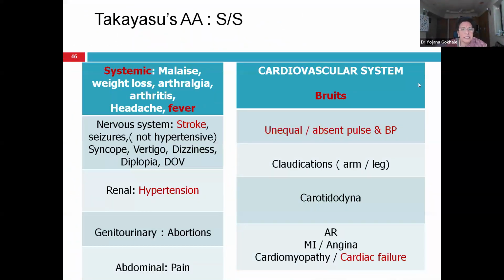So Takayasu arteritis can present with systemic features quite often as PUO, then young stroke, young hypertension, recurrent abortion in female patients, abdominal pain, and examination-wise, the patient can have absent pulse and bruit, or the patient can be in cardiac failure. In a PUO patient, when you do CT PET, you can detect uptake in the aorta and its main branches. Every young patient of stroke and young hypertension, look for peripheral pulsation, take blood pressure in all 4 limbs. There should not be disparity, and investigate for aortoarteritis.